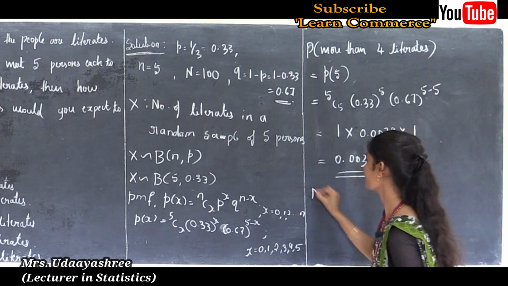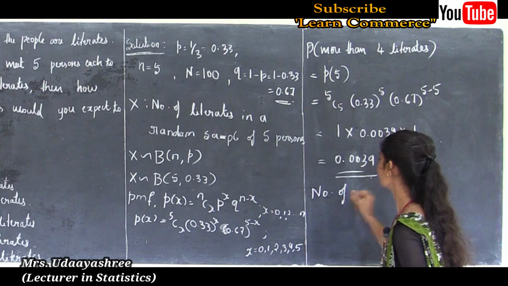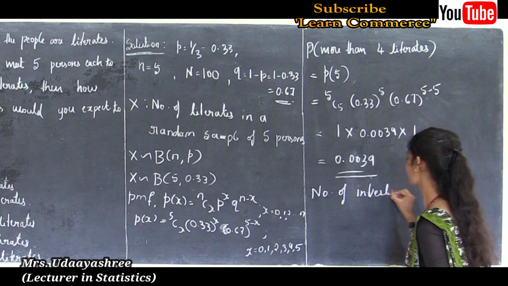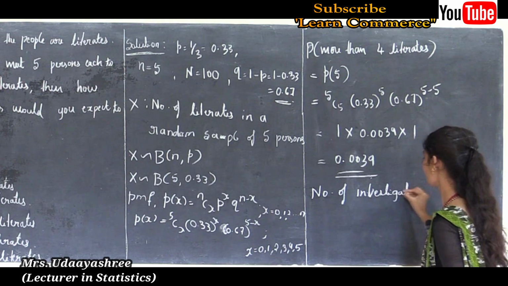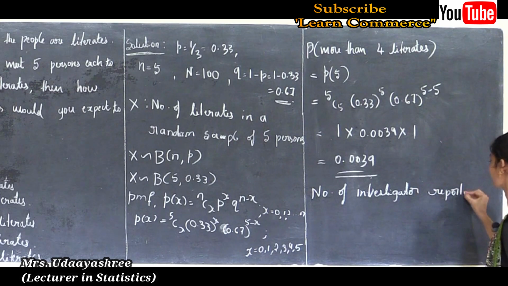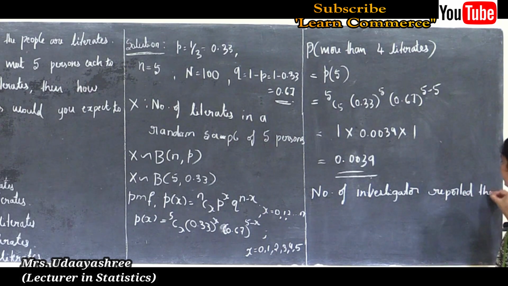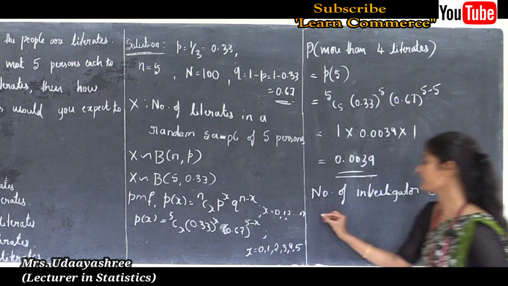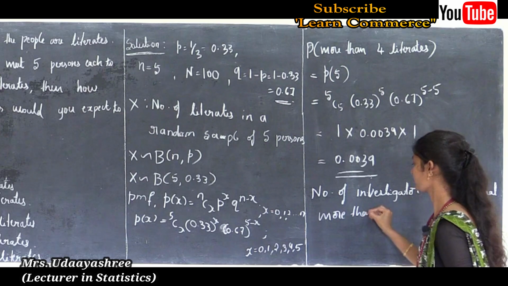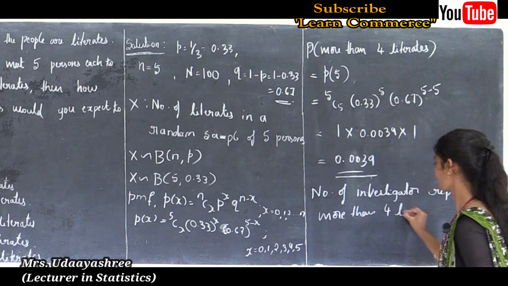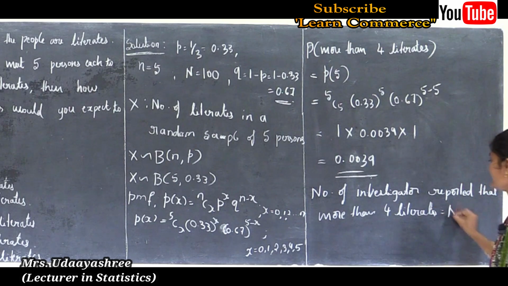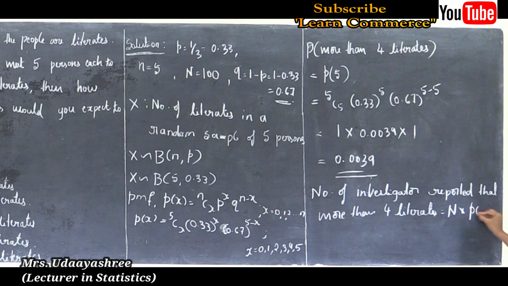Next, we need to find the number of investigators who reported more than 4 literates, that is N into P of 5.